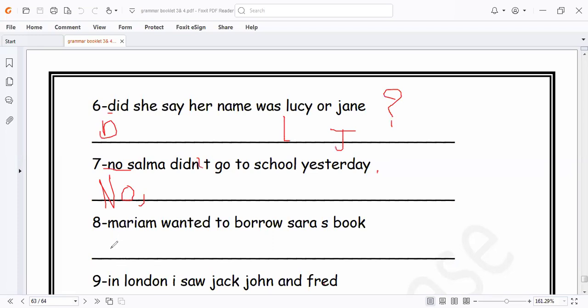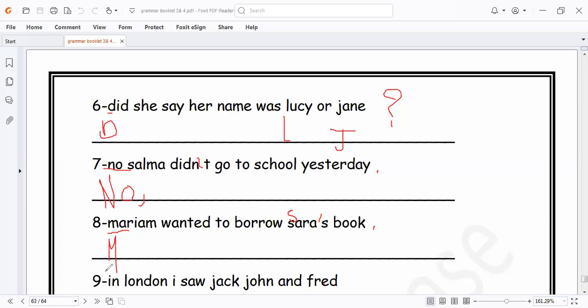There is Mariam, written in capital letter. Here is Sarah's. Why did I put an apostrophe? Because the book belongs to Sarah, so it's possession. So I must put the apostrophe before s. Sarah is written in a small letter. Sarah must be written in what? In capital letter because it's a name, and I put the full stop at the end of the sentence.